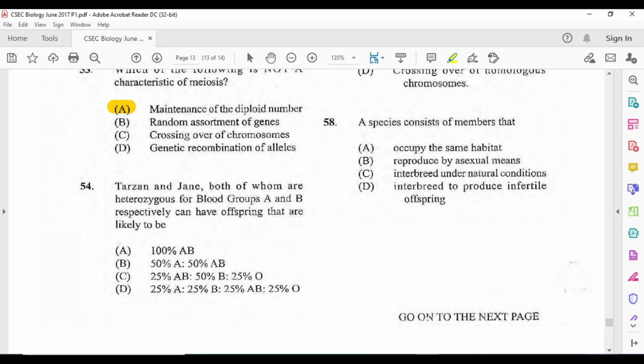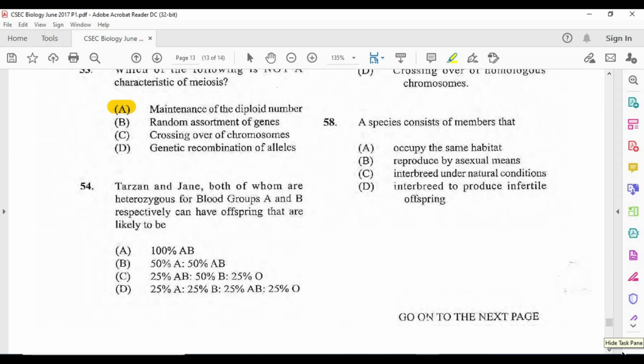Now when you do all that segregation, what you're going to have is what is called a Punnett square. It has 3 columns and 3 rows, with the first cell in the first row of the first column not used, and then you would put an A in the second column, and an O in the third column, and then in the rows you're going to have a B in the second row, and of course an O in the third row.